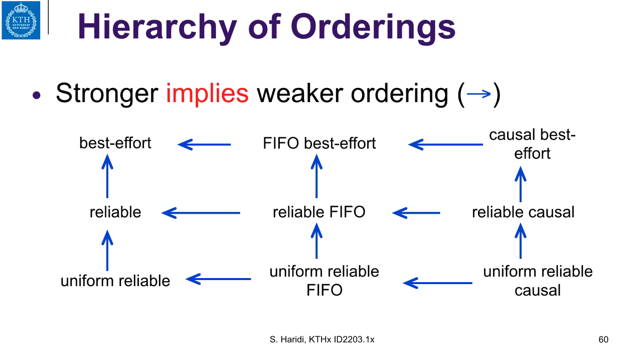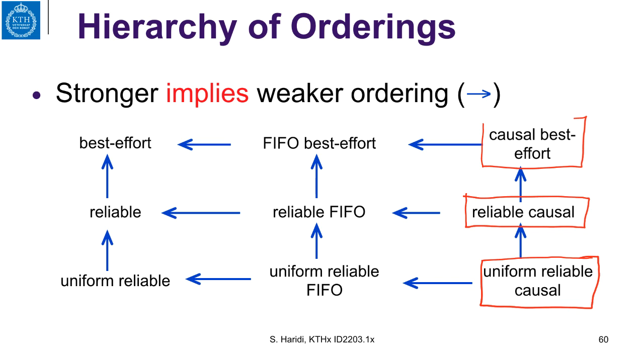If we have a uniform causal order broadcast, then it satisfies all the properties of reliable causal order broadcast, and it also satisfies all the properties of causal best effort broadcast. It is stronger than everyone here.